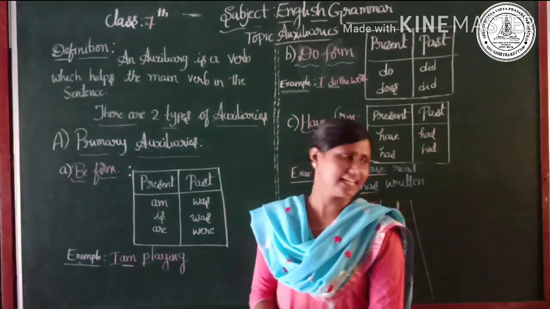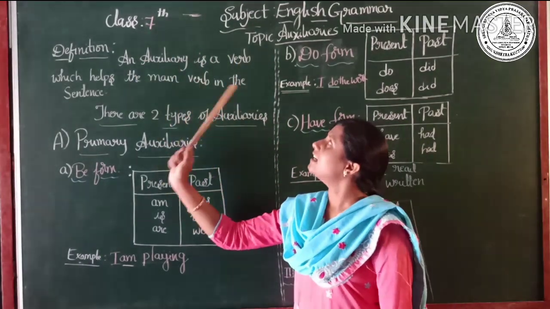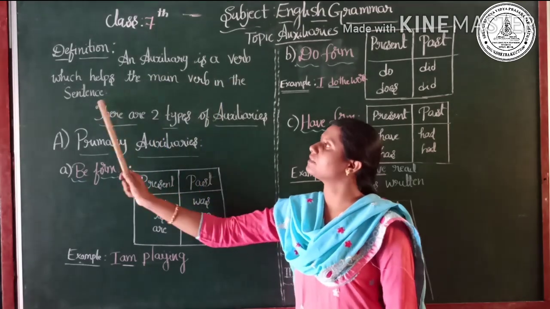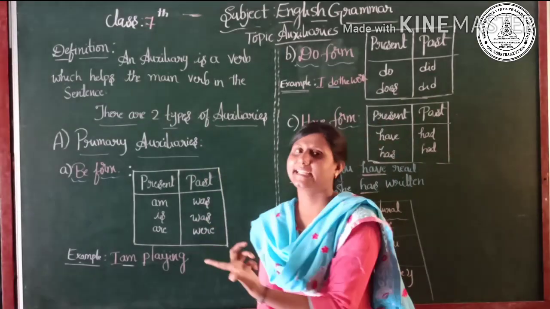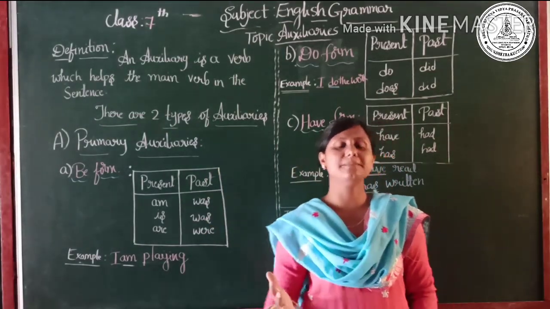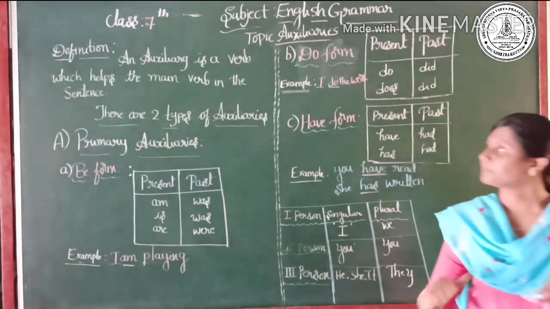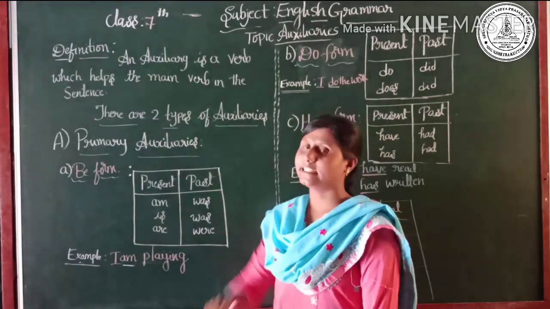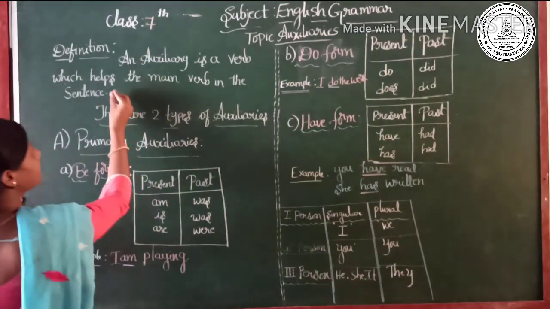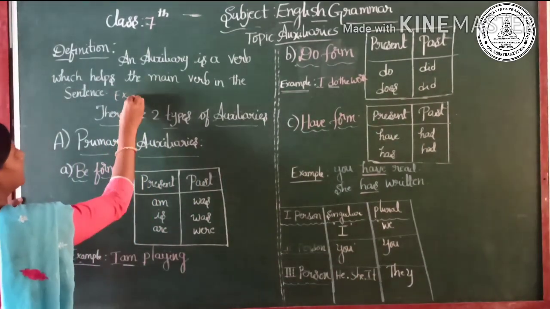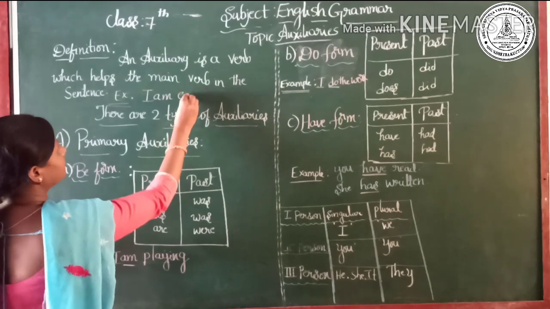First and foremost, let's go with the definition. An auxiliary is a verb which helps the main verb in a sentence. Okay, so an auxiliary is a verb which helps the main verb in the sentence. To support this particular definition, I'll give you an example. The example is like this: I am eating.